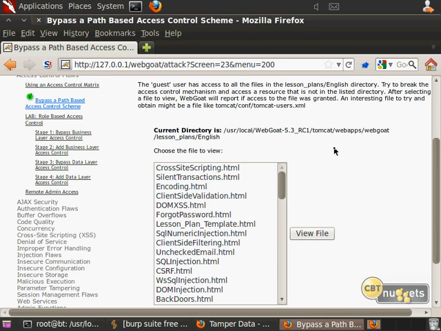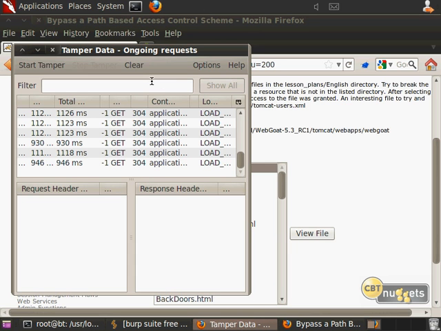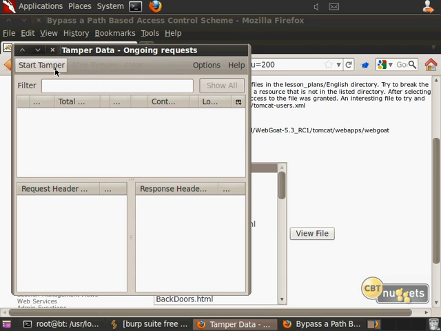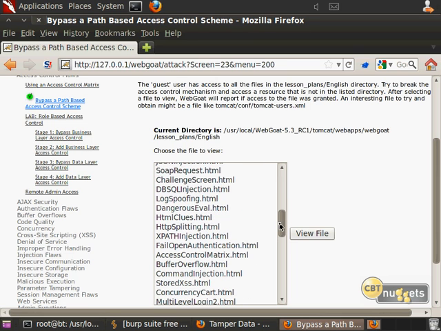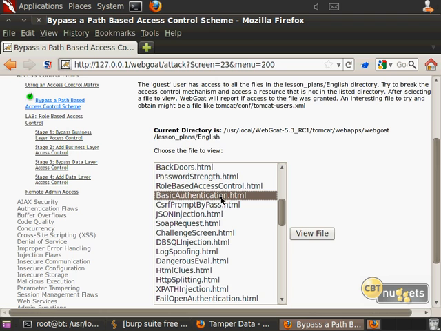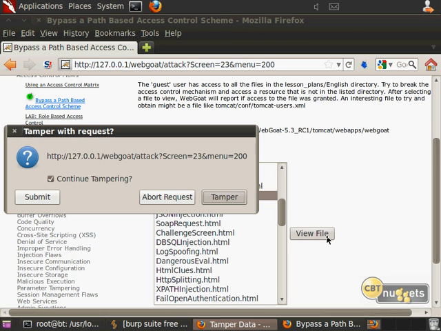Well, what can I do about that? Well, that's where we're going to take advantage of a path-based access control scheme. So just click a file, it doesn't really matter which one, and then you'll want to choose View File. Before we do that, I'm going to show you something else here. I'm going to use Tamper Data, and I'm going to manipulate some of this information. So I'm going to click Start Tamper, and I'm going to go down here and just choose something. It doesn't really matter what. So I'm just going to go ahead and click on this one, Basic Authentication, and View File.